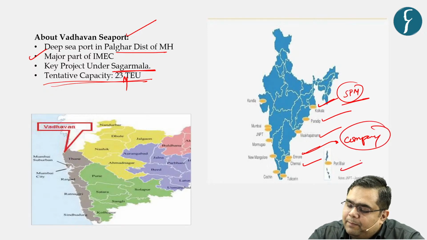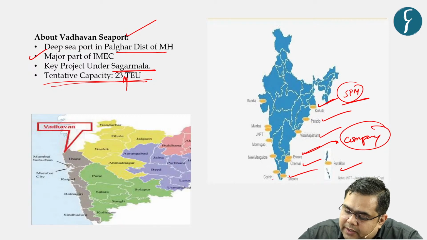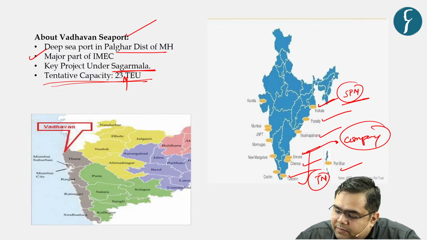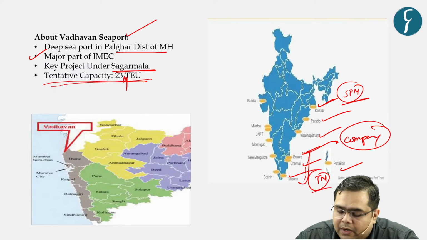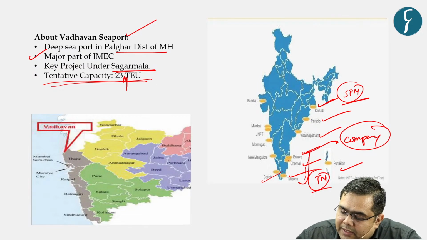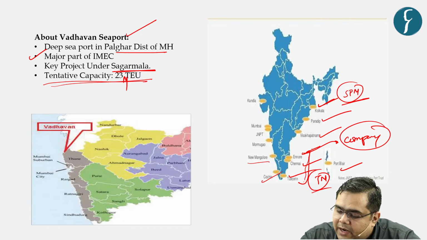Then we have Port Blair port. Then we have Tuticorin port. All these three are in Tamil Nadu. So while reading over here, we can see that the highest number of major seaports as of now are in Tamil Nadu, right? When we come to Kerala, there is only one, that is Cochin. Next, in Karnataka, there is one seaport, that is New Mangalore.